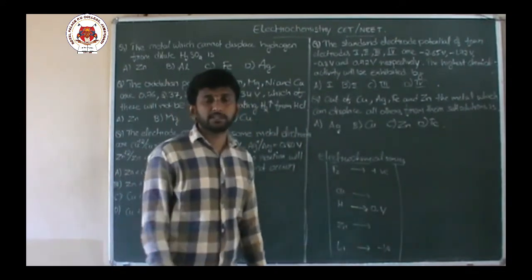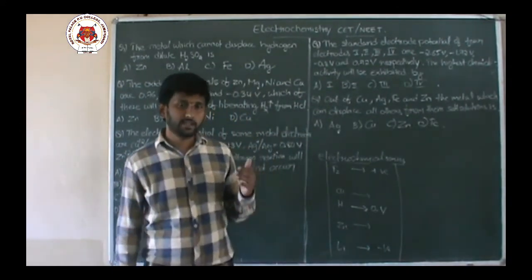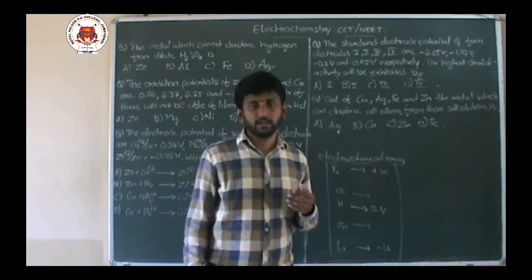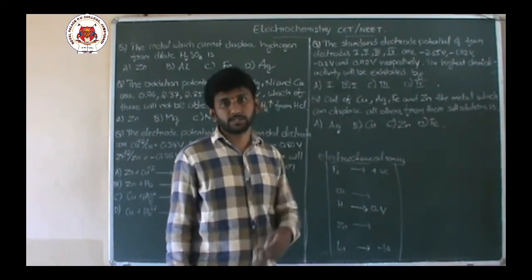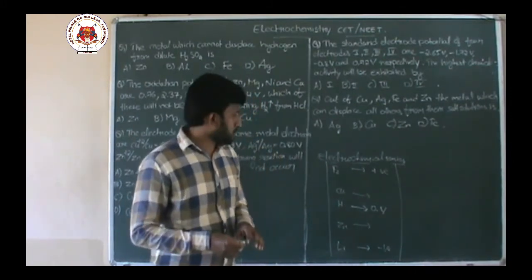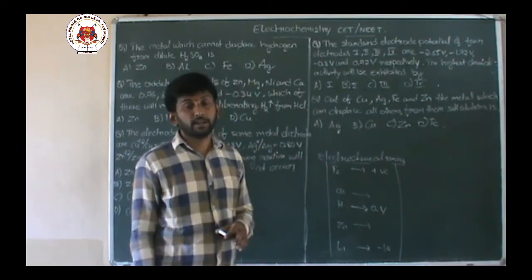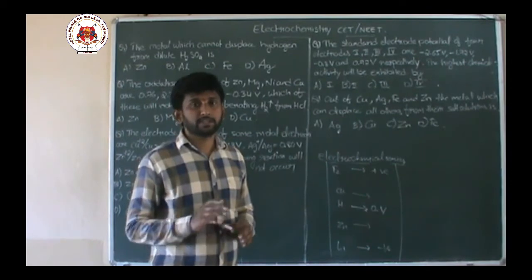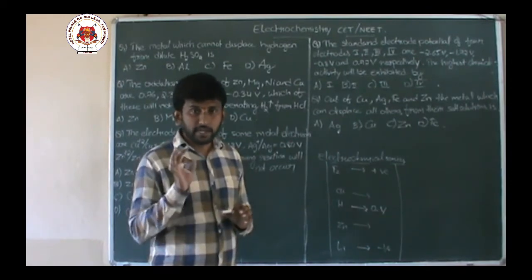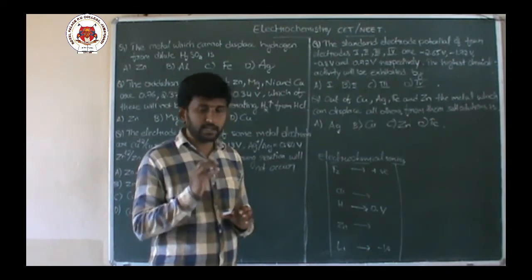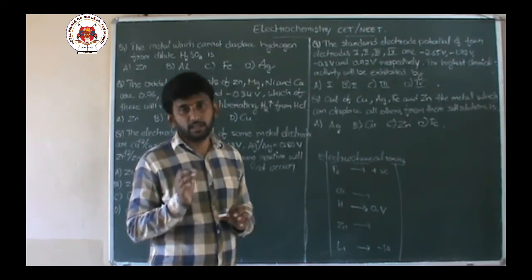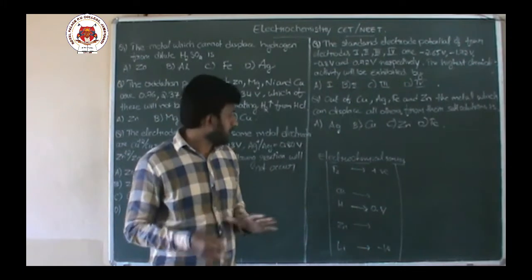What is electrochemical series actually? It is either a decreasing or increasing order arrangement of the elements with respect to their electrode potentials. Electrode potentials means here, according to IUPAC, standard potential is reduction potential.